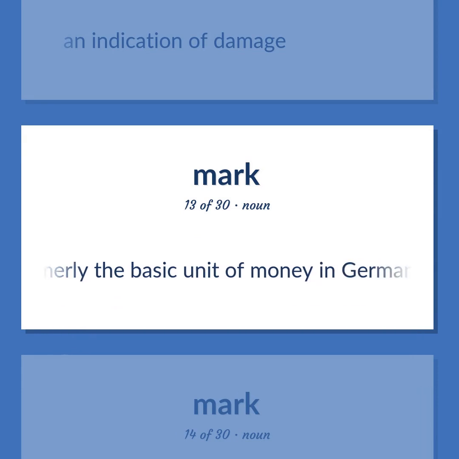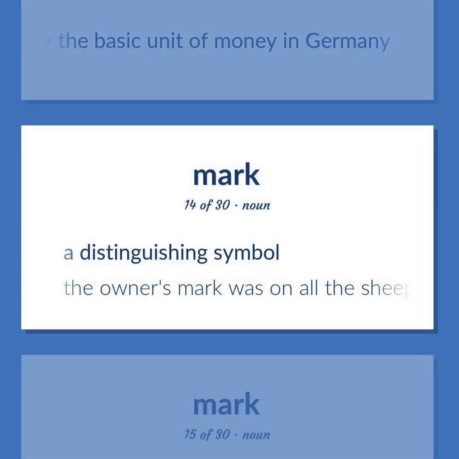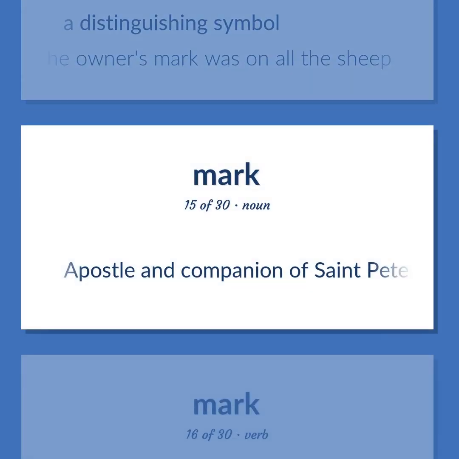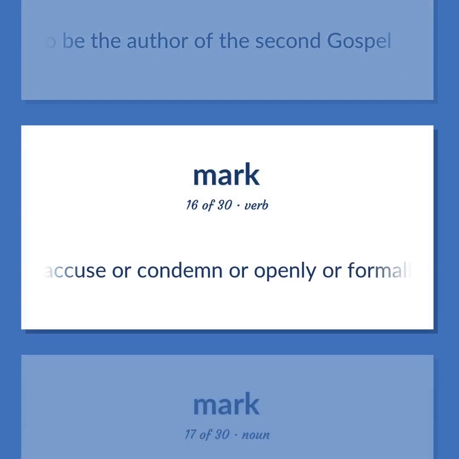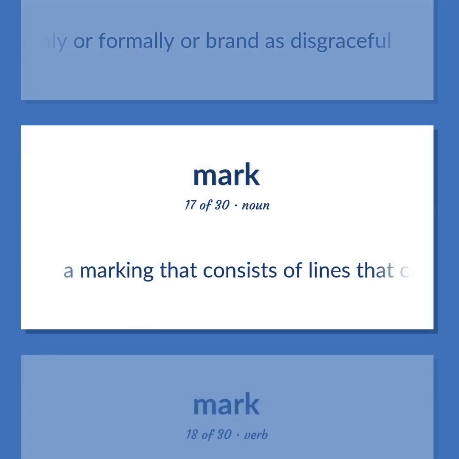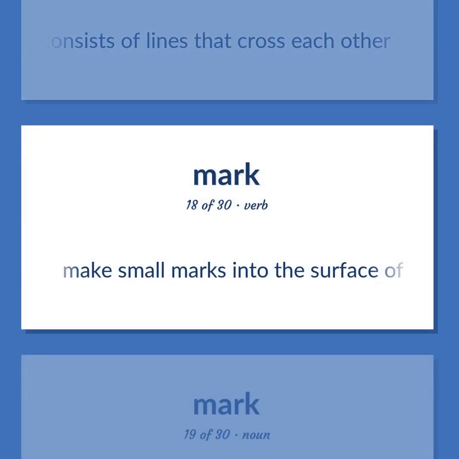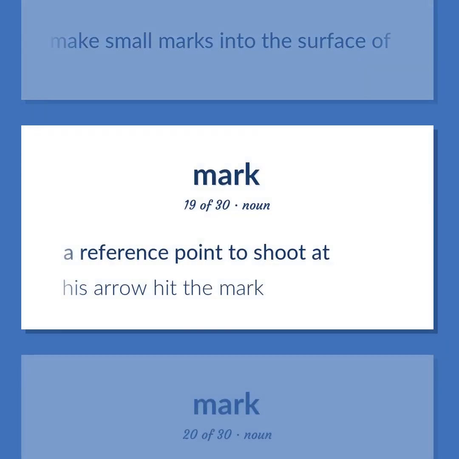Formerly the basic unit of money in Germany. A distinguishing symbol. The owner's mark was on all the sheep. Apostle and companion of St. Peter, assumed to be the author of the second gospel. To accuse or condemn openly or formally, or brand as disgraceful. A marking that consists of lines that cross each other. Make small marks into the surface of. A reference point to shoot at. His arrow hit the mark.